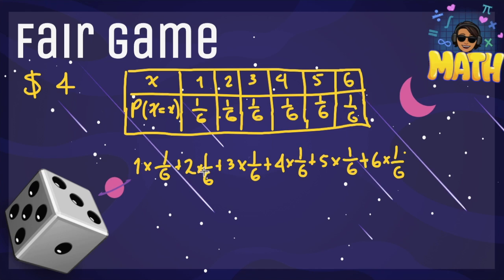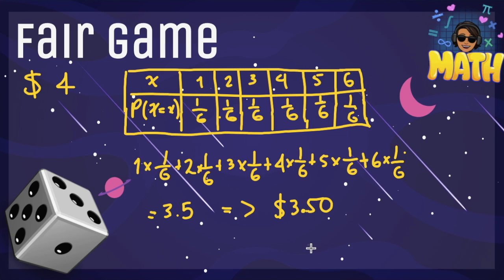If we do that, this is equal to 3.5. So the expected payout of this game is $3.50.